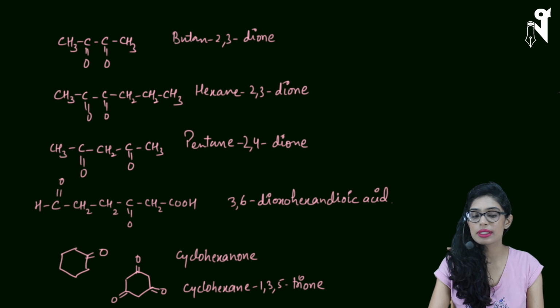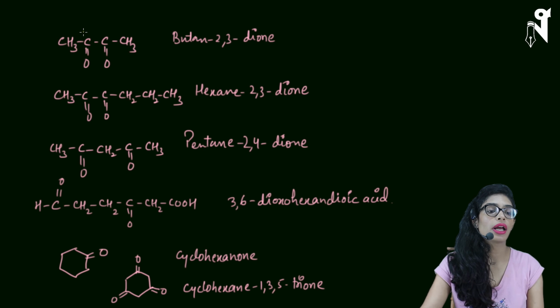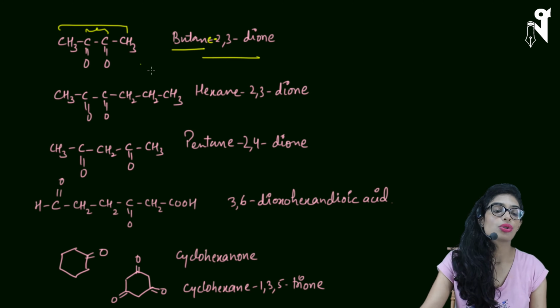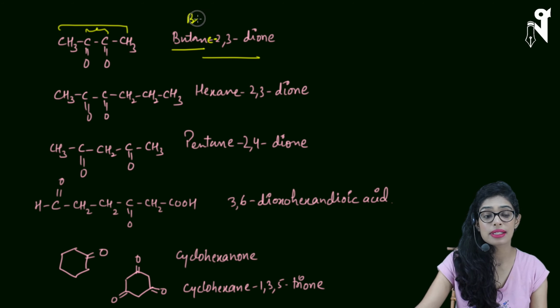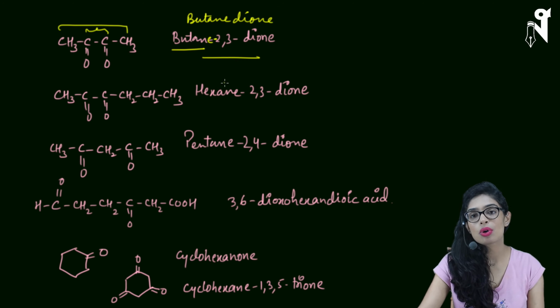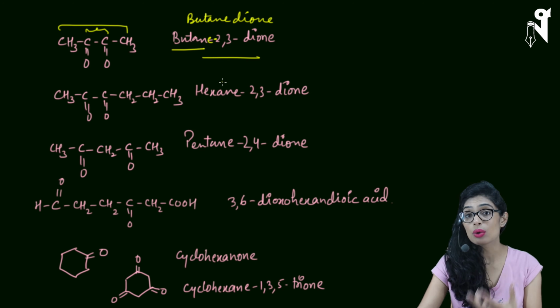Let's see a few more examples. So I have now a compound where I have 2 COs present, basically a dione. So 4 carbons and 2 ketones. So butanedione, I think I have written butane. Butane-2,3-dione is the right answer. Even if you wouldn't have written 2,3, it would still have meant the same thing. You could have written butanedione, because there is no other possible position where C double bond O can go. It can be second and third position only.